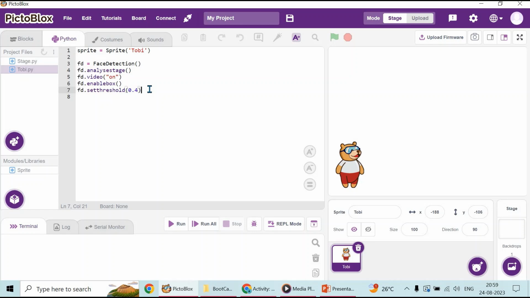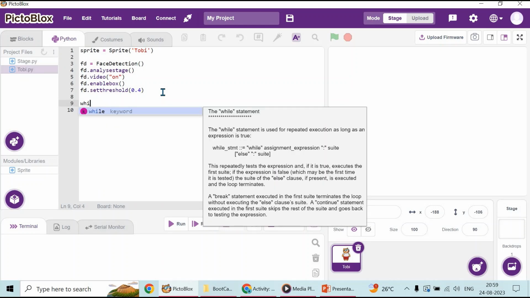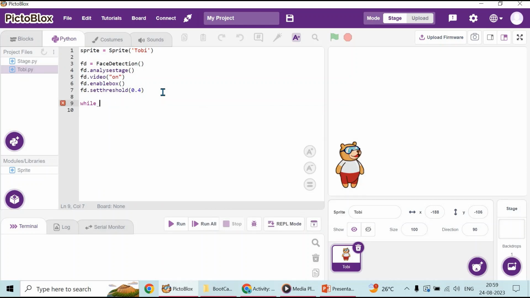Now I want to use these functions throughout the program execution. So we have to use these functions inside a loop. If I use them only once, you will be able to analyze your face only once. So let's use a while loop and make it a forever loop. Let me type while. You can give 1 or you can give true. I am giving while true.